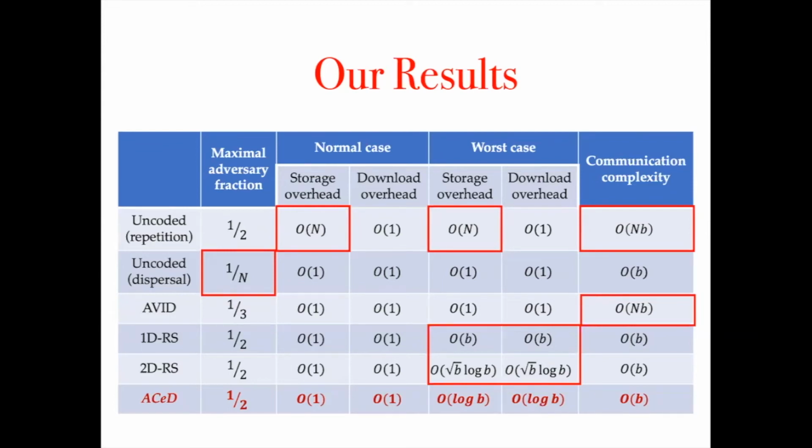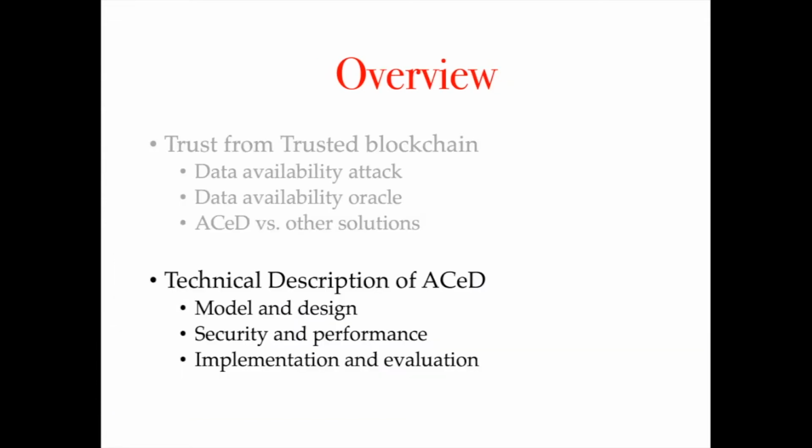In comparison, ACeD achieves optimal storage, download, and communication overhead under the normal path, and near optimal storage and download overhead when the block producer is adversary. So far, we've introduced the motivation and the problem of data availability oracle and shown the advantage of our solution. Next, we will formally present and analyze our protocol design.